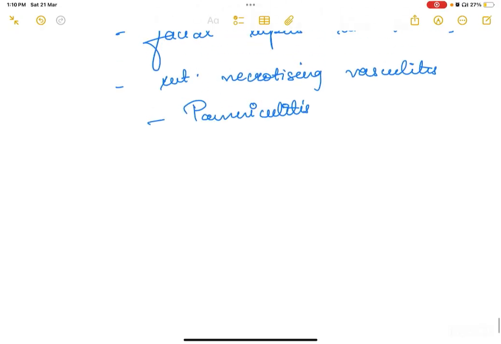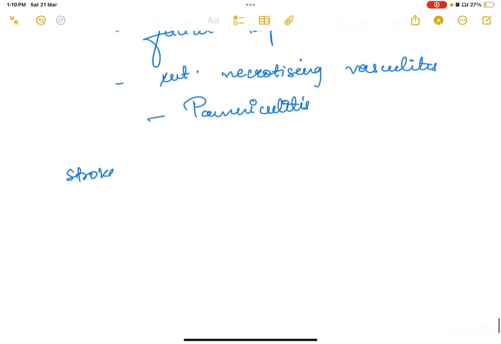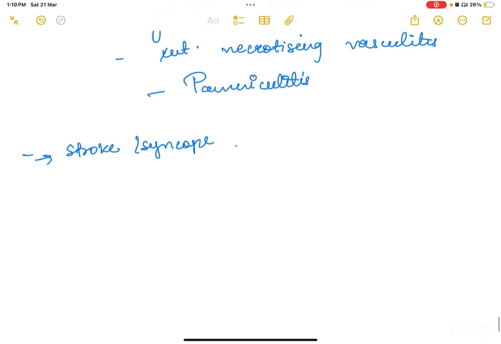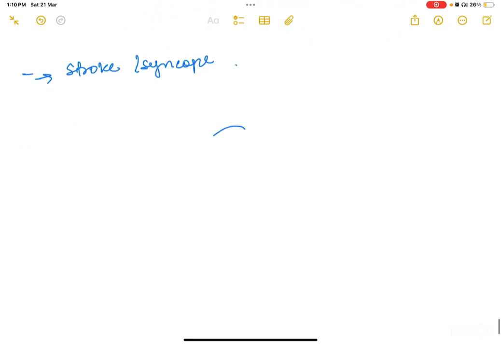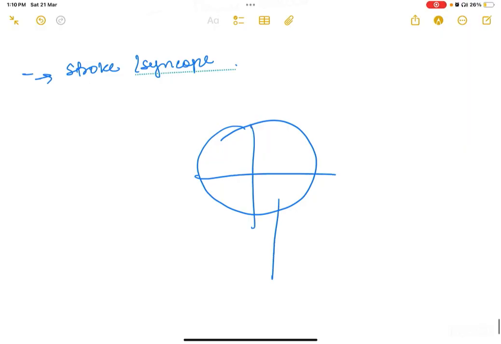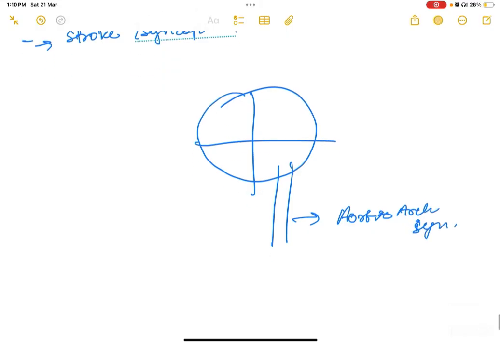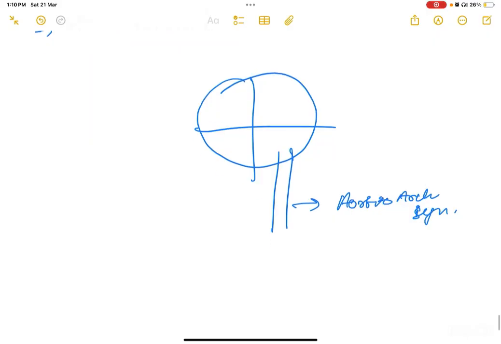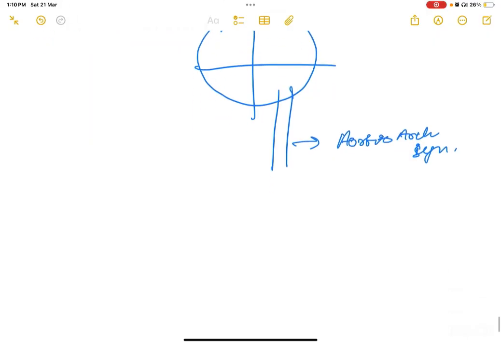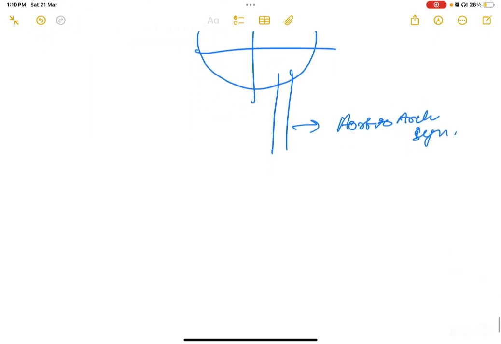Okay. Also, the patient could have stroke or syncope, as we discussed, as the blood flow to the brain is also getting compromised. The patient could have pulmonary hypertension. Now, there could be aortic arch syndrome, right? So, if this is the heart, if the aortic valve is involved, aortic arch syndrome. What happens in aortic arch syndrome? They could have subclavian bruit, arm claudication, absent radial pulses.